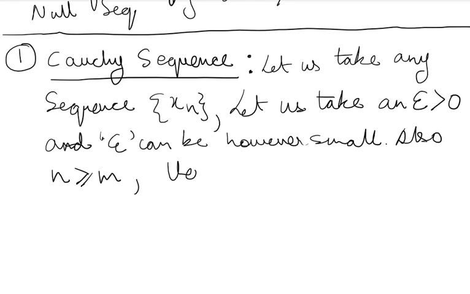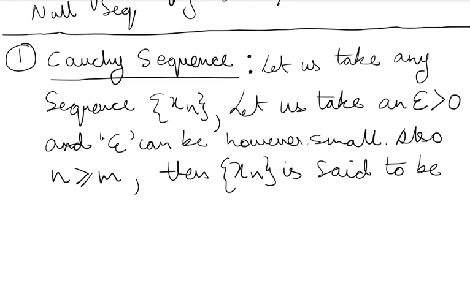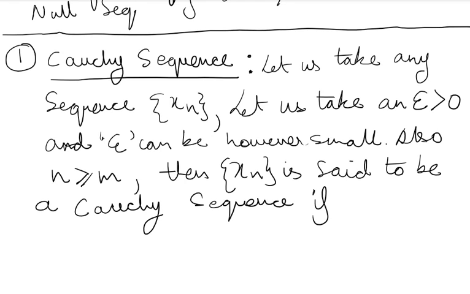Then xn is said to be a Cauchy sequence if mod xn minus xm will be less than epsilon.